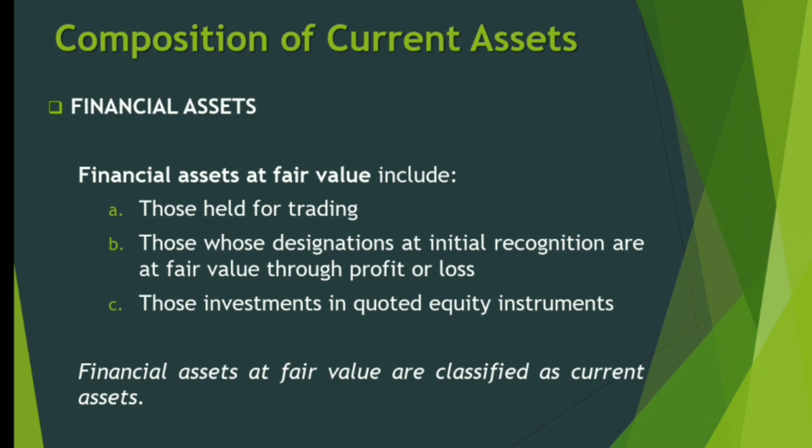So if you're going to designate, or if you're going to choose any of that measurement, that is irrevocable, meaning to say dili na nimo na siya pwede usbon pa, like at first you're using fair value, and then later on imo siyang i-change into amortized cost. So if you pick the fair value, then you have to measure it at fair value permanently. Okay, and then let's have letter C.